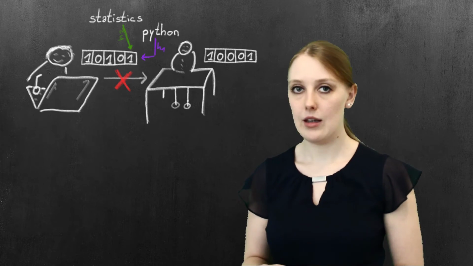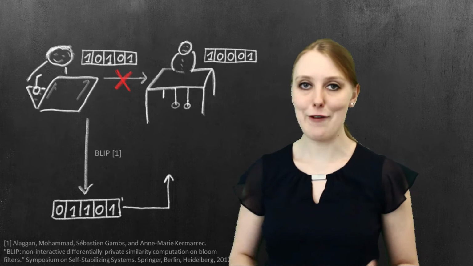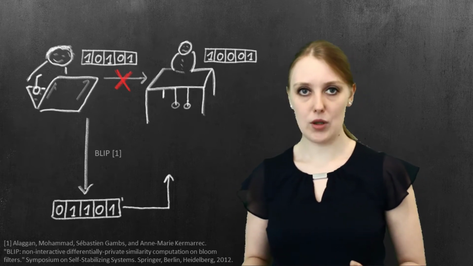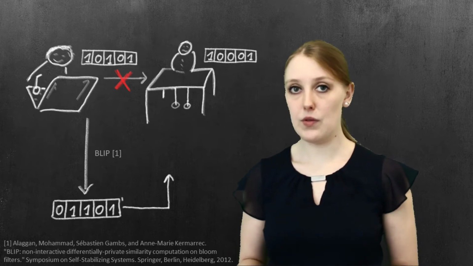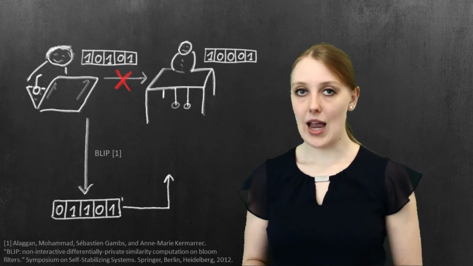To guarantee differential privacy, we use BLIP, Bloom filter, then flip. It's an approach where a Bloom filter is combined with the randomized response technique. With a certain probability, the bit of the Bloom filter is flipped, that means a 1 changes to 0 and a 0 to 1. Otherwise, the bit does not change and remains the same.